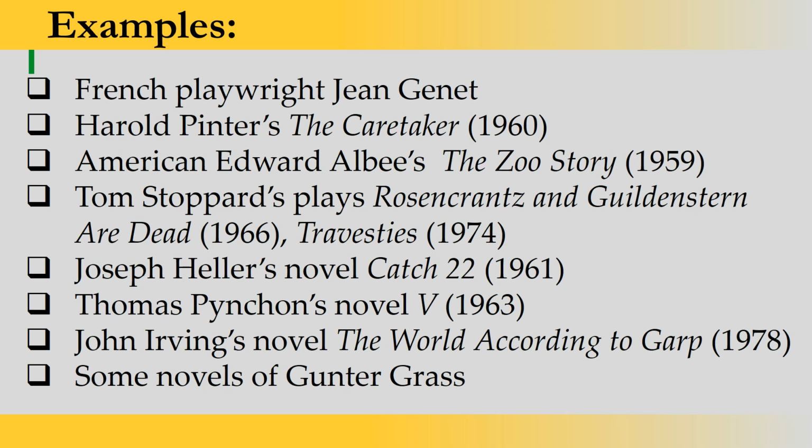We have Harold Pinter's The Caretaker, 1960, American Edward Albee's The Zoo Story, 1959, Tom Stoppard's plays Rosencrantz and Guildenstern Are Dead, 1966, and Travesties, 1974, Joseph Heller's novel Catch-22, 1961, Thomas Pynchon's novel V., 1963, John Irving's novel The World According to Garp, 1978, and some novels of German Gunter Grass.